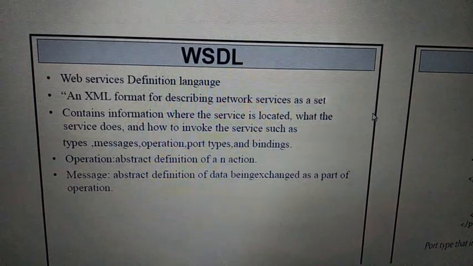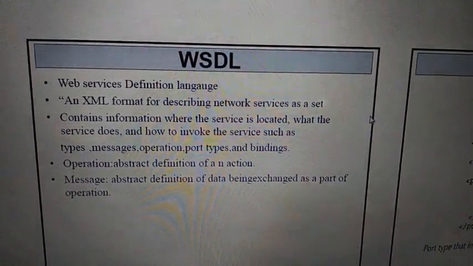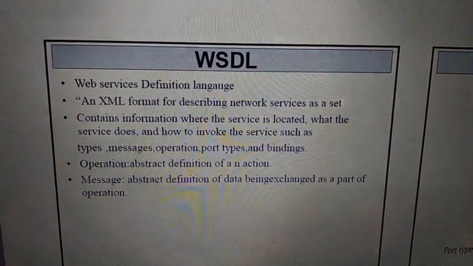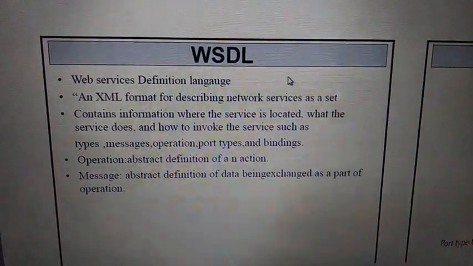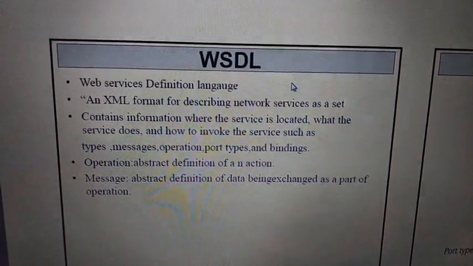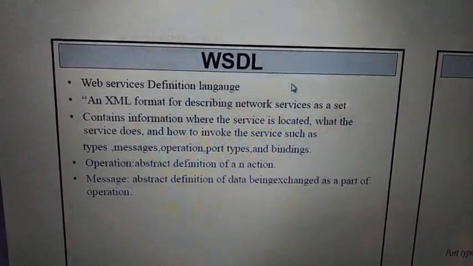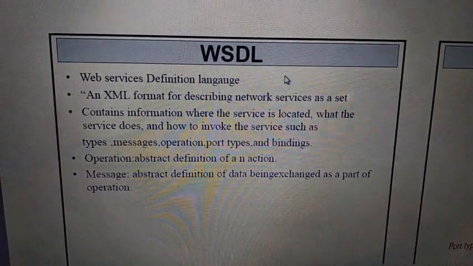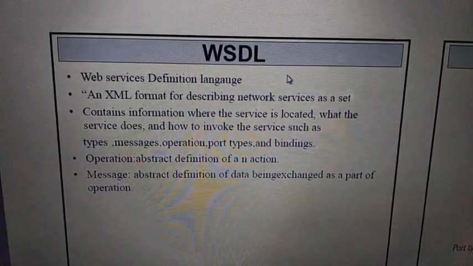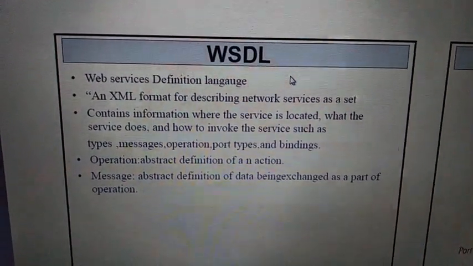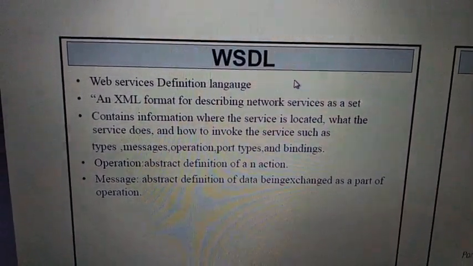So last class we discussed WS security, that is, the web service security protocol. One is called XML, extensible markup language, followed by SOAP, right? So these are the protocols that can be used for web services. Similarly, the rest of the protocols we'll discuss today, mainly WS security, which again uses XML.